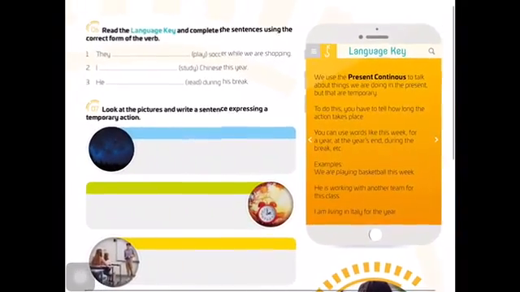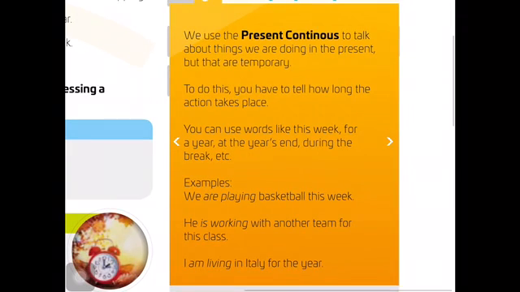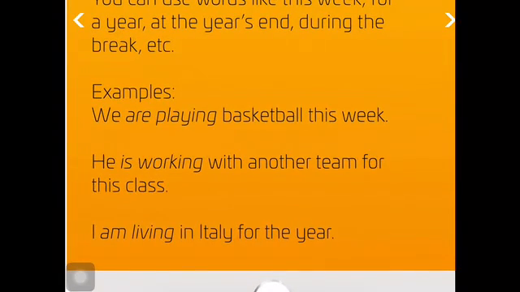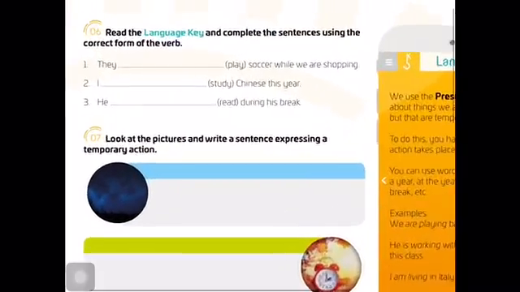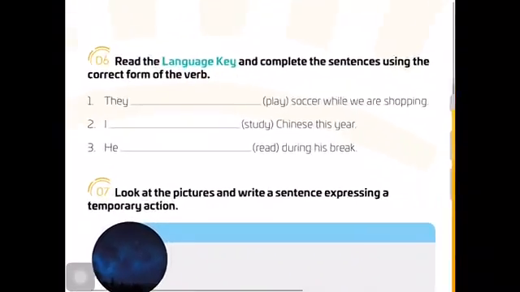Okay, here we have the language key, the present continuous. It is used to talk about things we are doing in the present but are temporary. To do this, you have to tell how long the action takes place. You can use words like this week, for a year, at the year's end, during the break, etc., to indicate that this is temporary. Examples: we are playing basketball this week. He's working with another team for this class. I am living in Italy for the year. This is temporary.